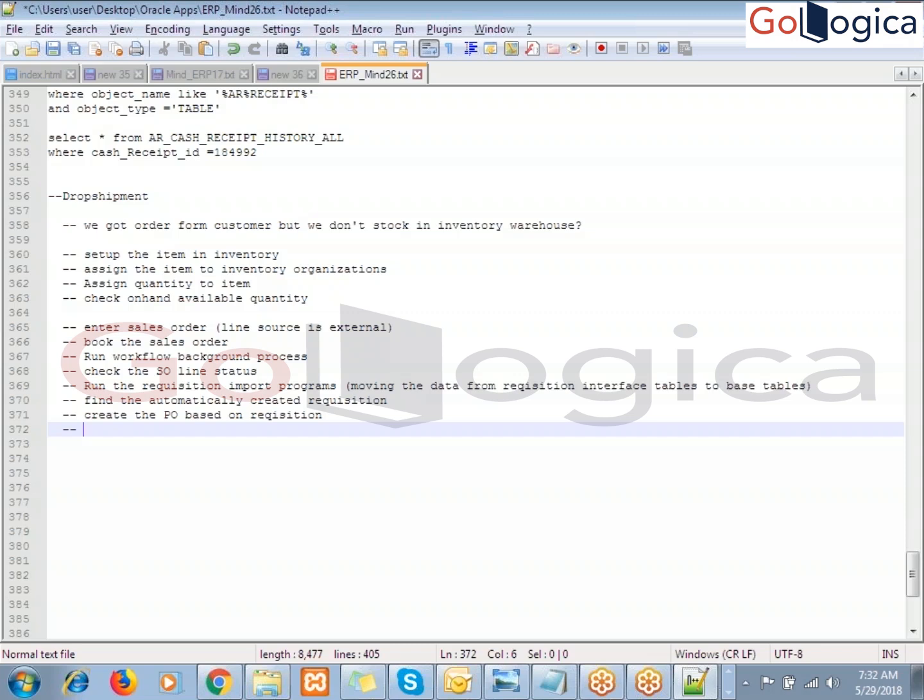You don't have any proof to show. If you are not creating the receipt, you don't have any proof to show the audit people. This is the material I sent to the customer. But here you are not sending any material to the customer; only the supplier is shipping. So what do we have to do now?